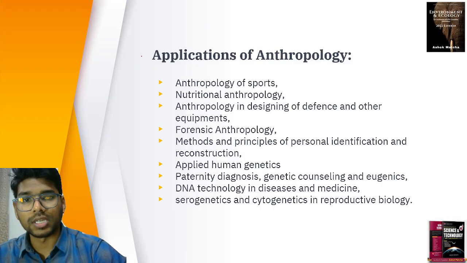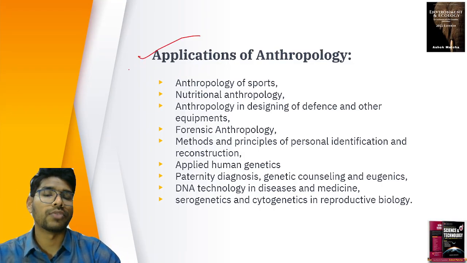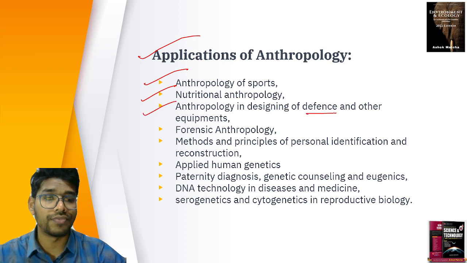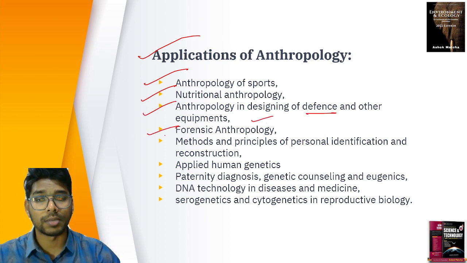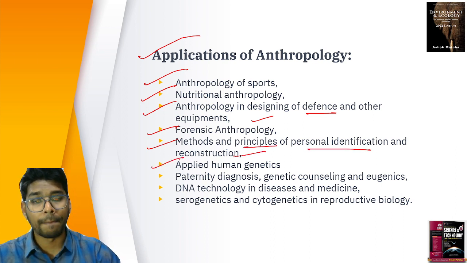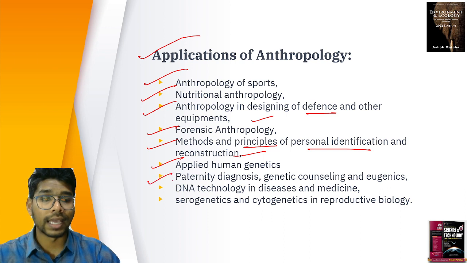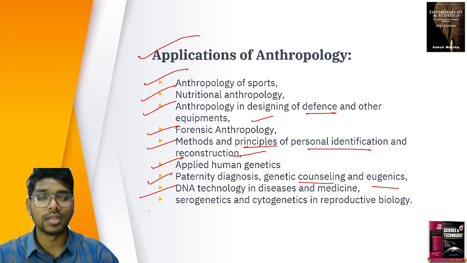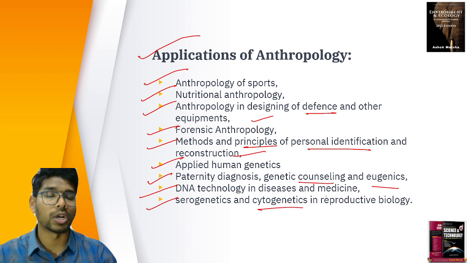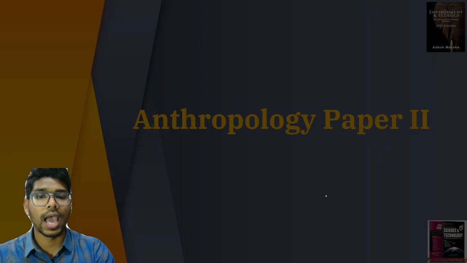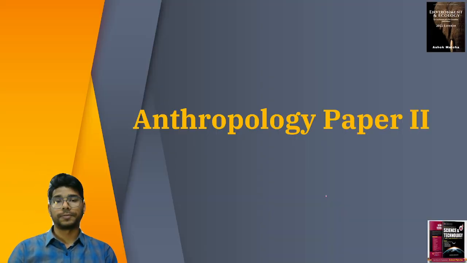And we discussed applications of anthropology. So what different applications of anthropology do we have? We have anthropology in sports, nutritional anthropology, anthropology in designing of defense and other equipment, forensic anthropology, methods and principles of personal identification and reconstruction, applied human genetics, paternity diagnosis, genetic counseling and eugenics, DNA technology in diseases and medicine, serogenetics and cryogenetics in reproductive biology, different applications of anthropology. So this is what we have in anthropology paper 1.